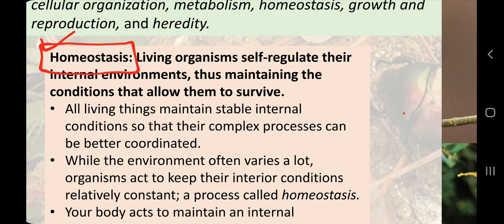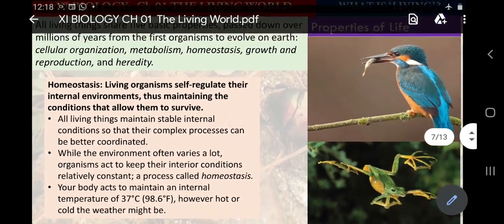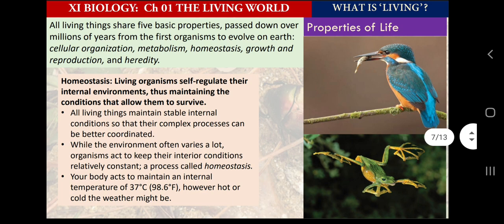Every living creature, either it is a bacteria or an amoeba or a human being or plant or any animal, has a complex set of chemicals or complex system of cells or tissues. So they need to maintain their internal environment by expenditure of energy, which is available in the form of ATP molecules from the mitochondria in case of eukaryotic cells. So homeostasis is the characteristic or feature of maintaining our internal environment.